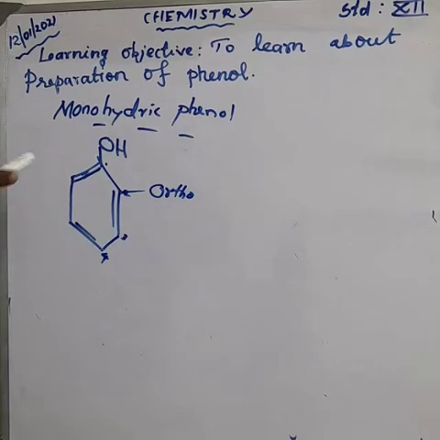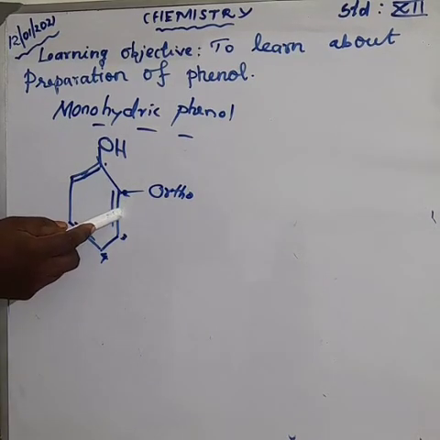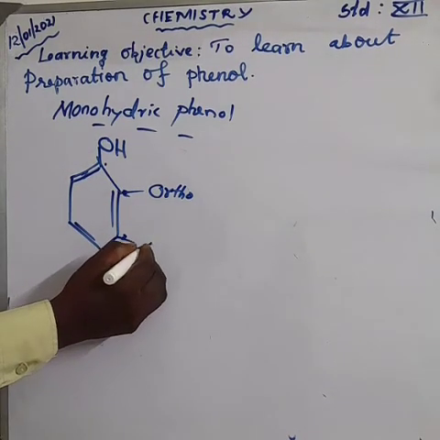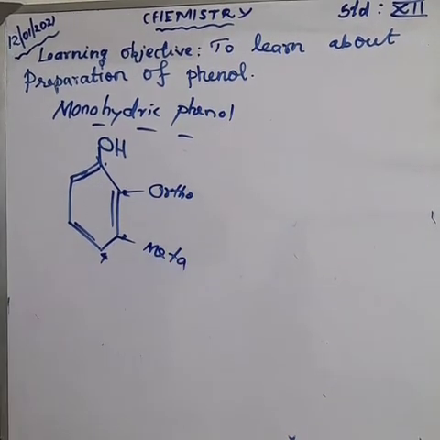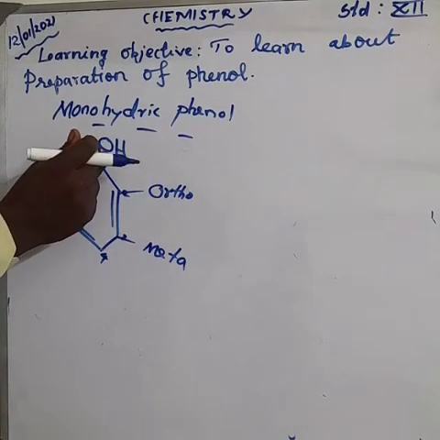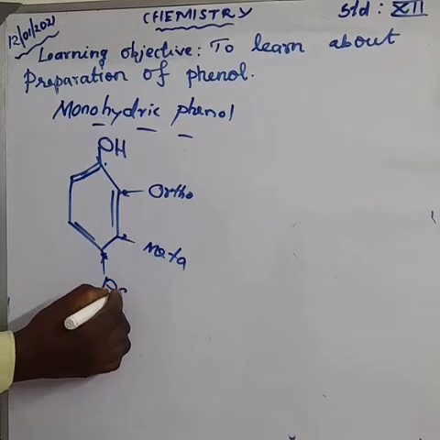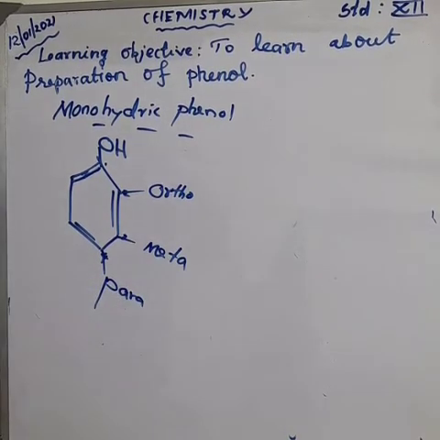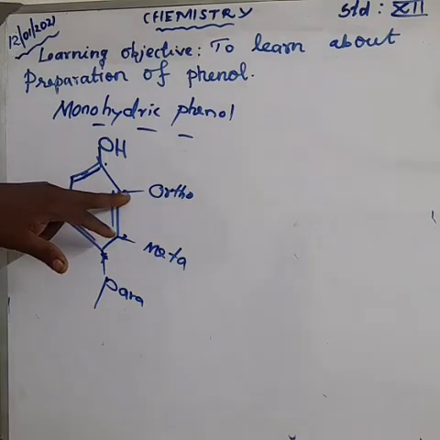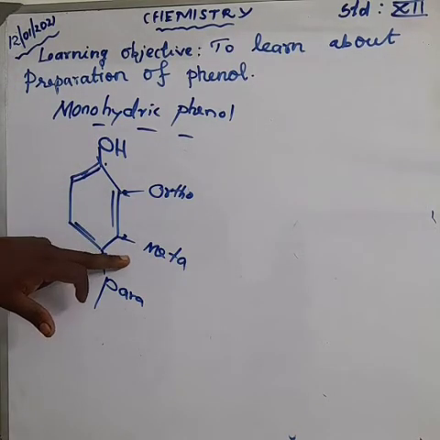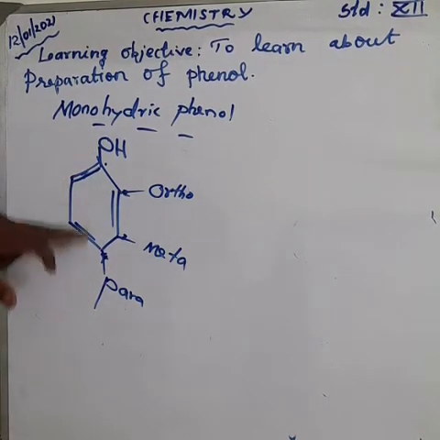Next to ortho, it is a meta position. Functional group opposite is the para. Don't forget that. Nearest to the functional group, it is ortho. Next, meta. Opposite to the functional group, it is a para position.